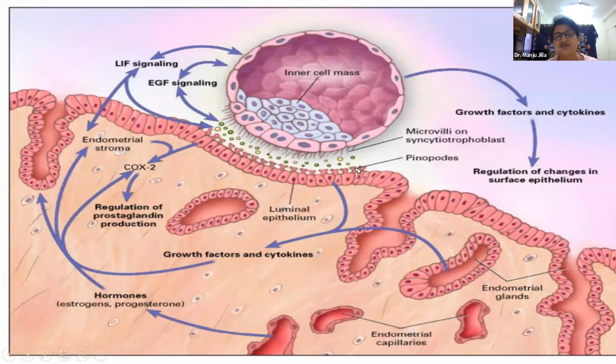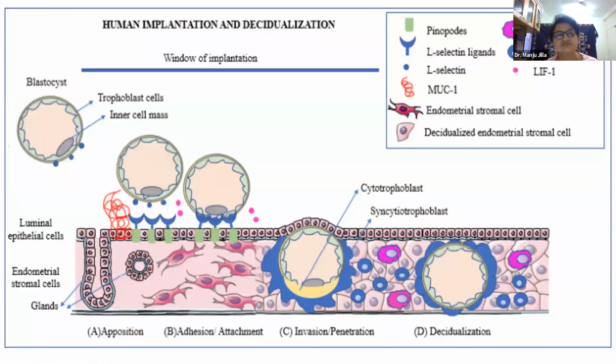And after adhesion, there is an invasion of the blastocyst into the endometrial stroma, till just above the basal endometrium. Here we see this is mucin, then this is selectin and the selectin receptors, by virtue of which the blastocyst gets adherent to the pinopodes. And after that,